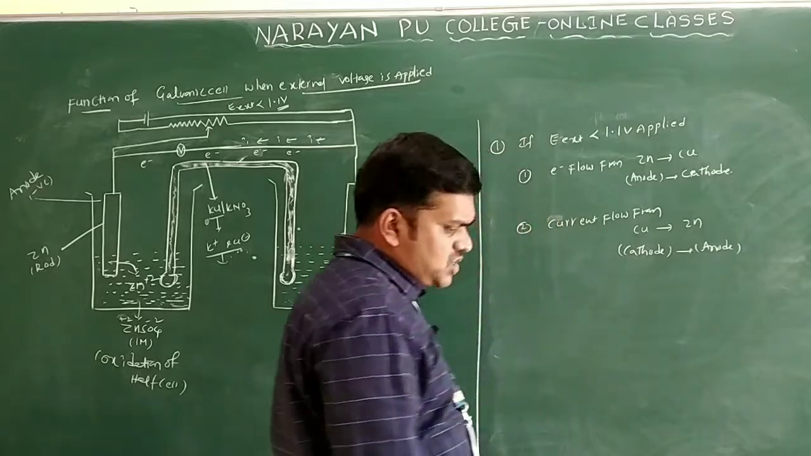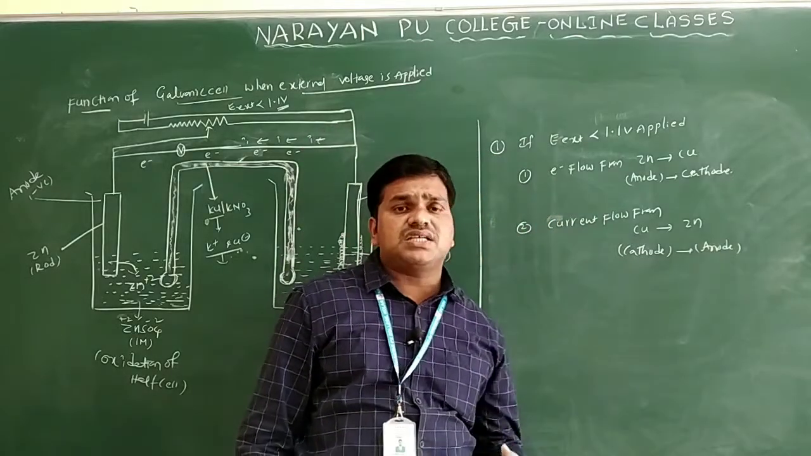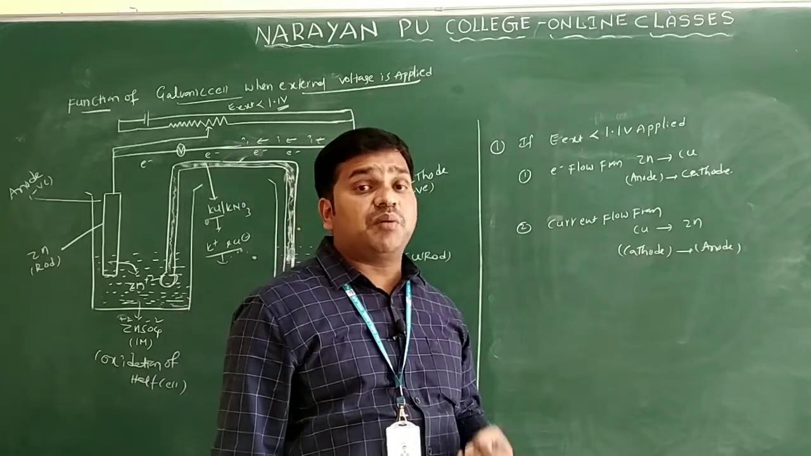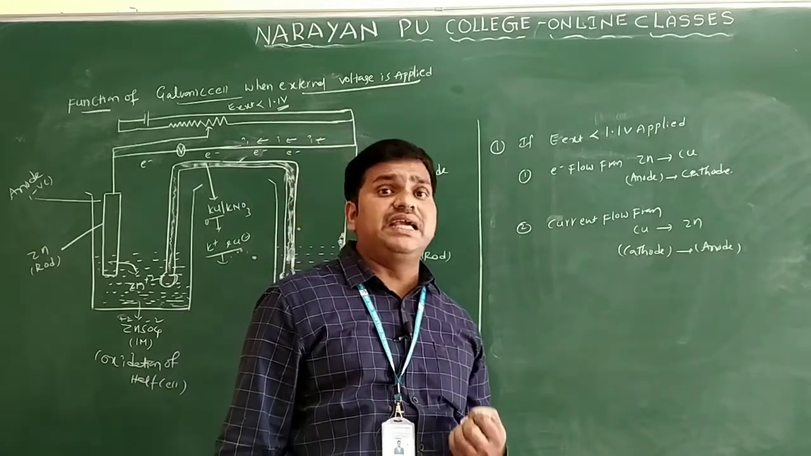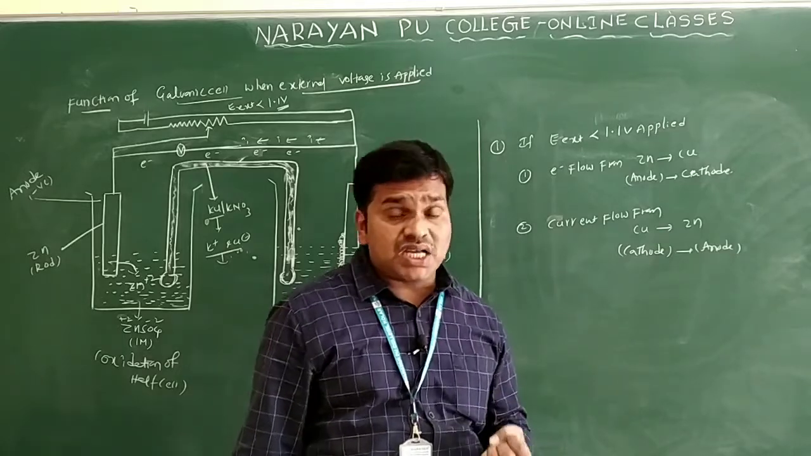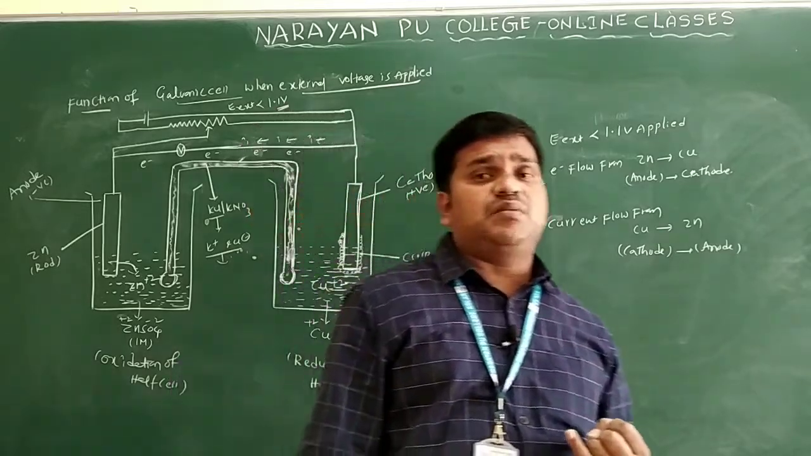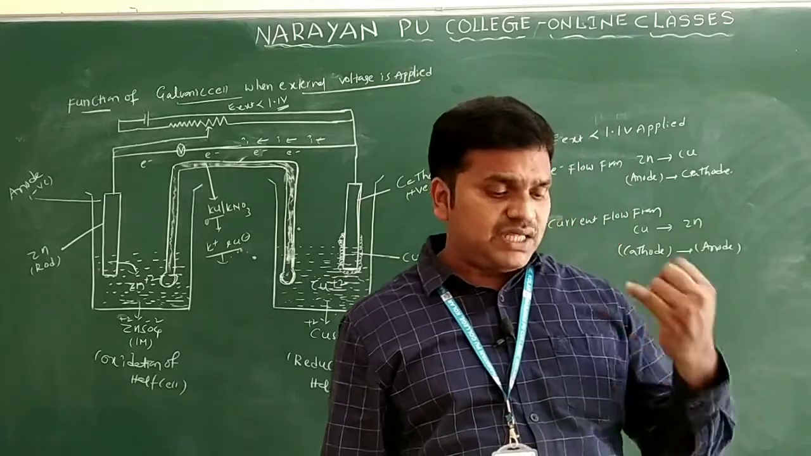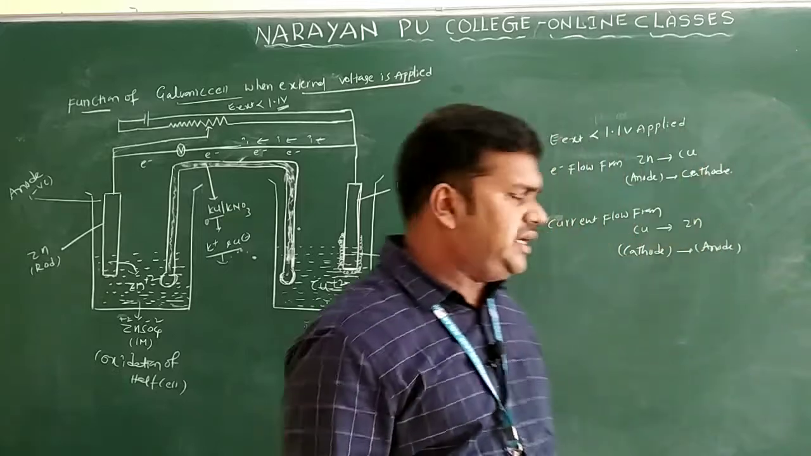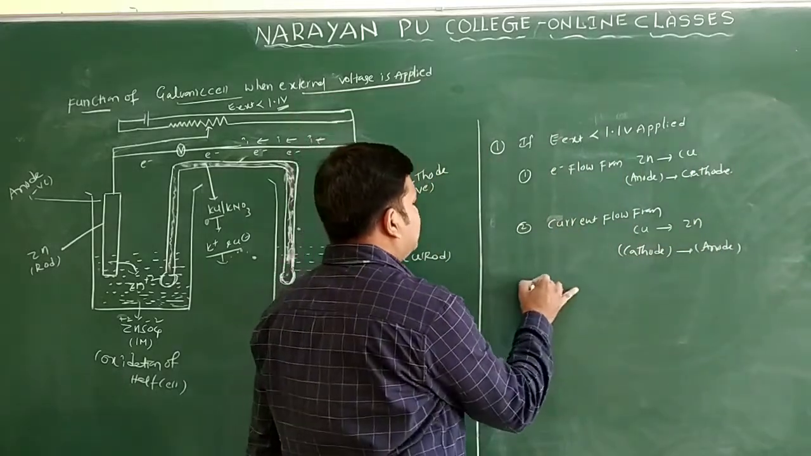So in this case what you can observe here: the mass of zinc decreases only, and the mass of copper deposited increases only. Already discussed in this point what happened here. The mass of zinc decreases, and the mass of copper increases only. You will write the same point here. Zinc dissolves at anode.